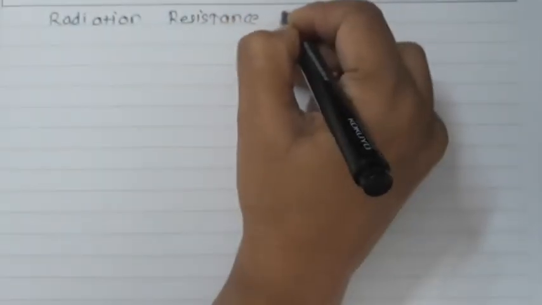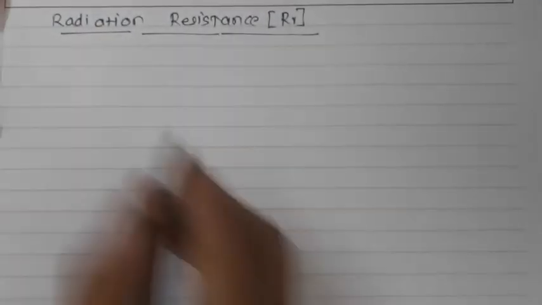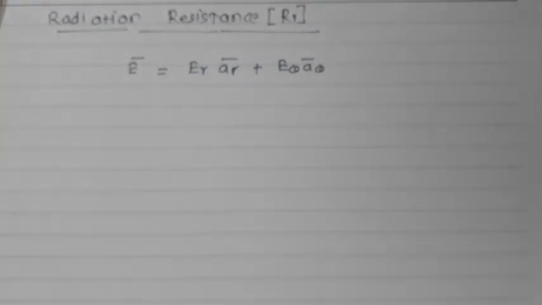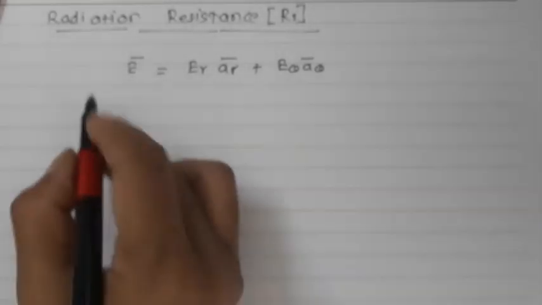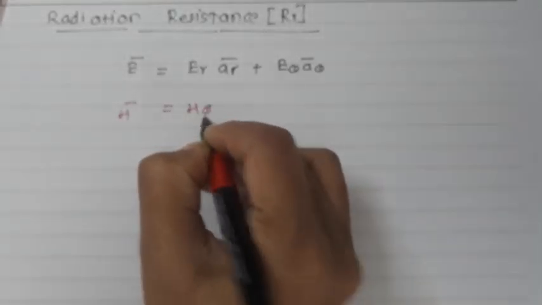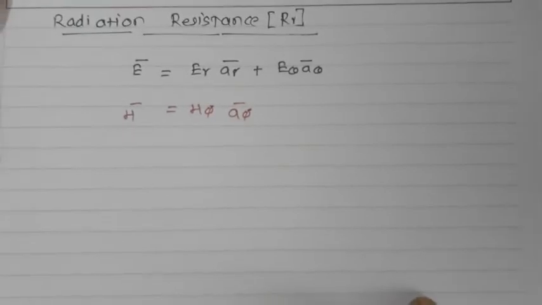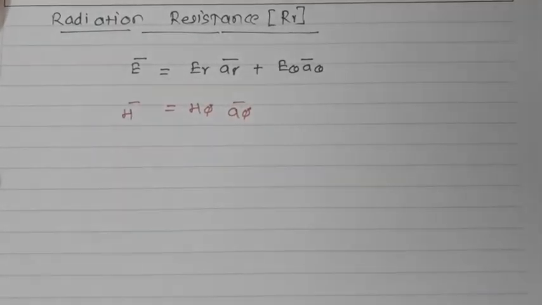So here I am going to find out the radiation resistance. Now this is denoted by RR. So how am I going to find the radiation resistance for the infinitesimal dipole? Here we know that E bar is equal to ER AR plus E theta A theta, as the E phi component will be 0 for this particular antenna. Okay, so here we know that H bar will be H phi A phi, as the other two components, H theta and HR, will be 0.